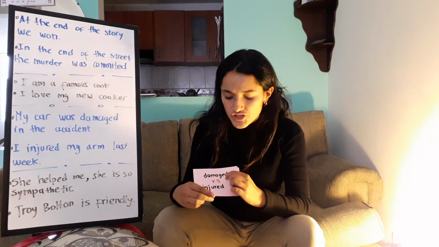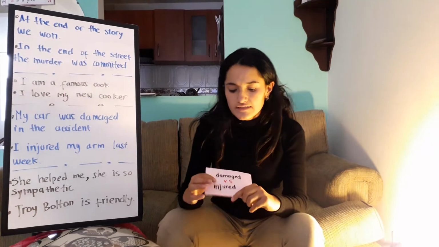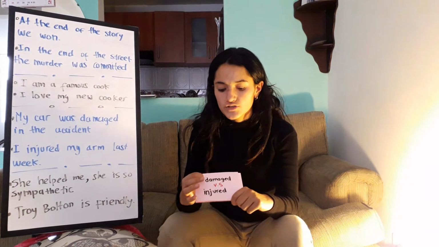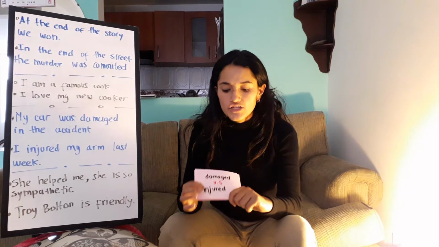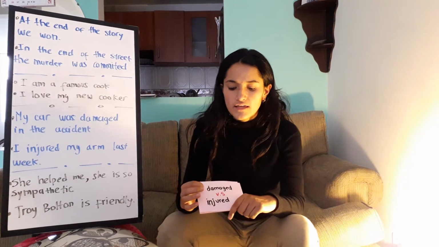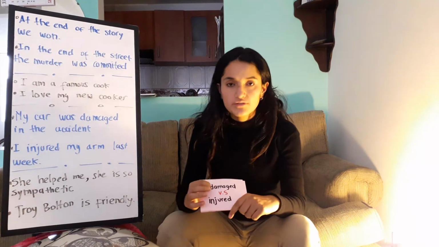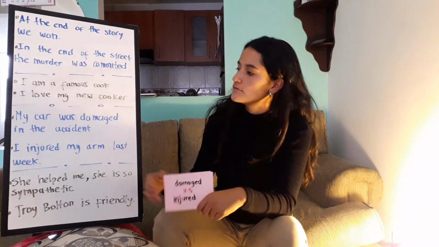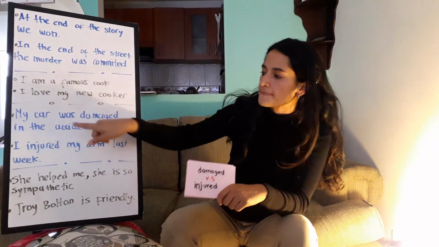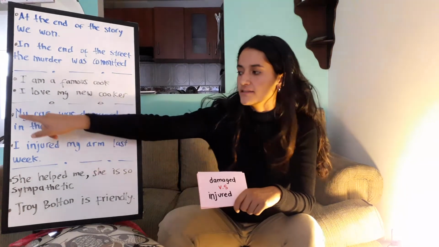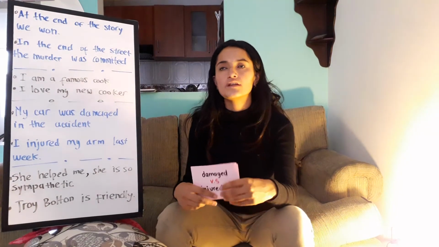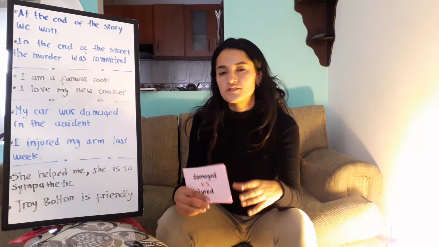The difference between damaged and injured. The difference is damaged is used when we want to talk about things, but injured is when we want to talk about people. For example, when a thing is damaged, but when a person is injured. For example, my car was damaged in the accident, and I injured my arm last week. Damaged with one object, that is my car, and I injured my arm because I am a person. It's like when we have a wound or something like that.